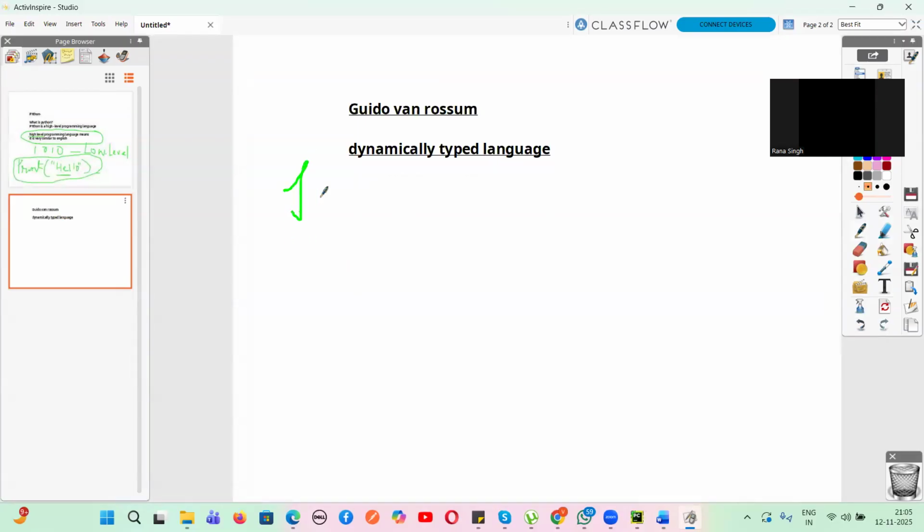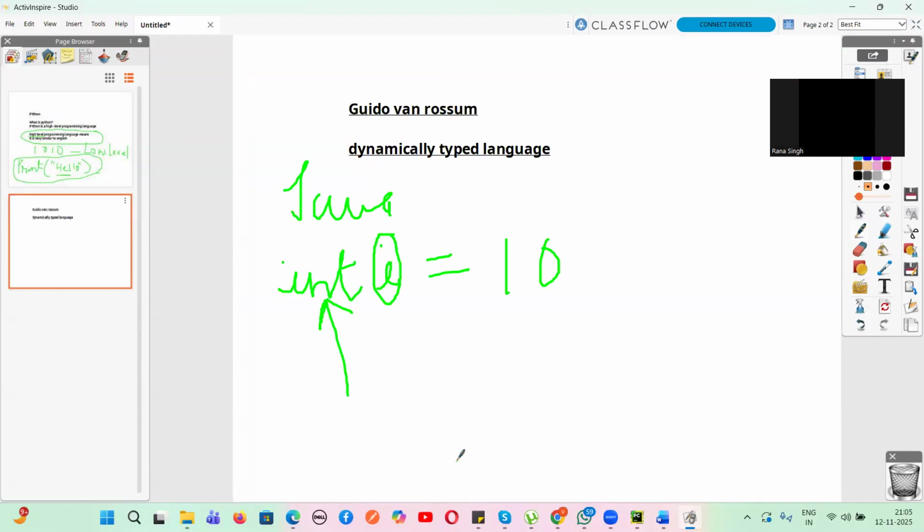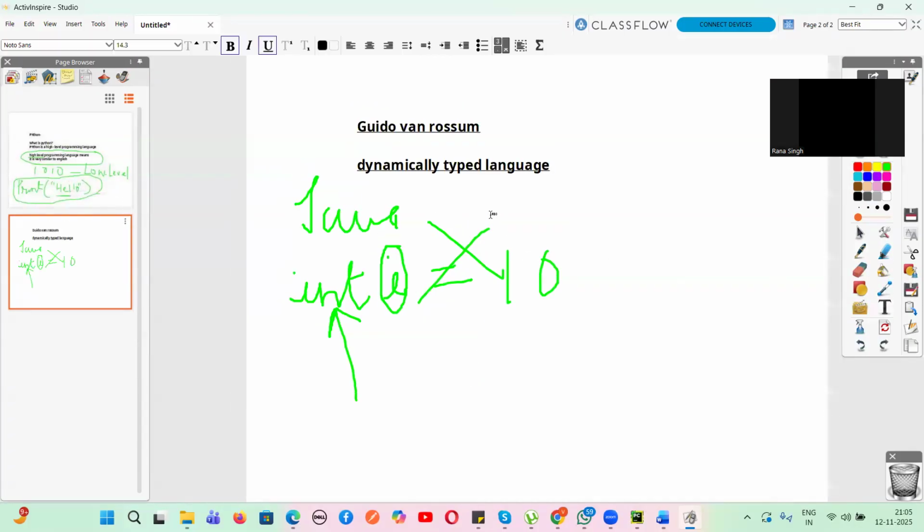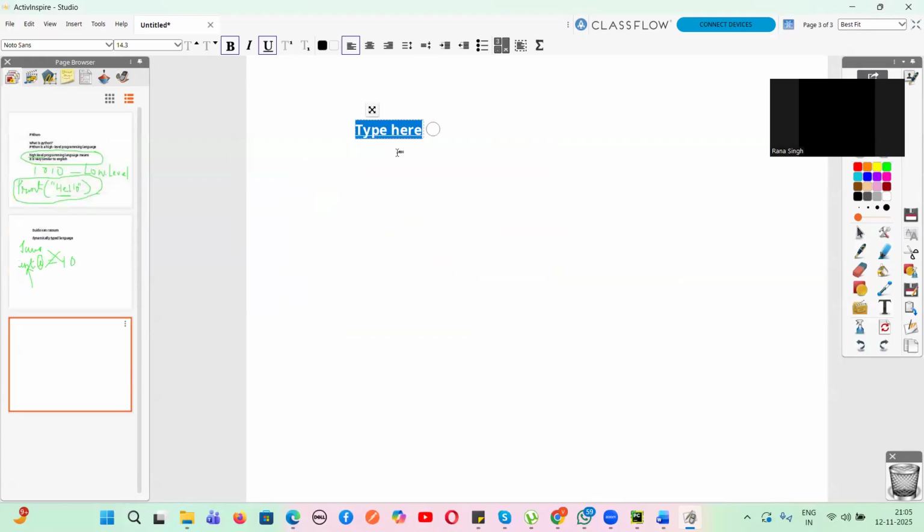Let's suppose if it is Java, what will happen is, guys, I have to write int i equals 10. This tells that this i is nothing but an integer type. We have to define the type of the variables we are using. So this is not a dynamically typed language. Java is not a dynamically typed language, but Python is. Dynamically typed language means we write i equals 10. It automatically understands that i is an integer. So that is the beauty of Python.